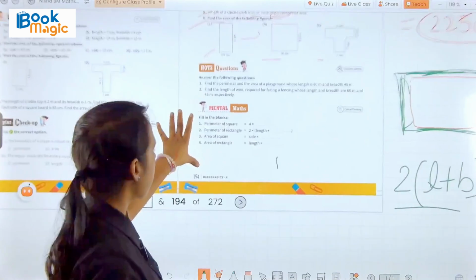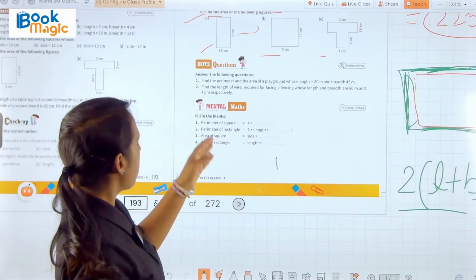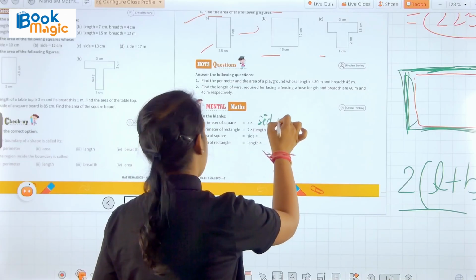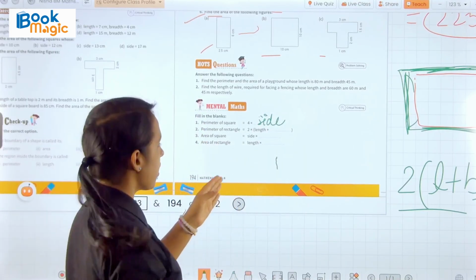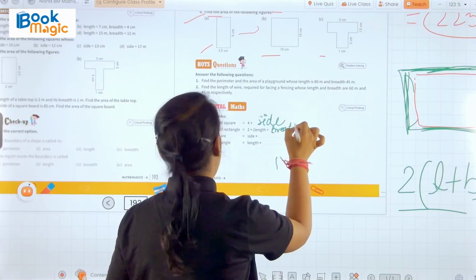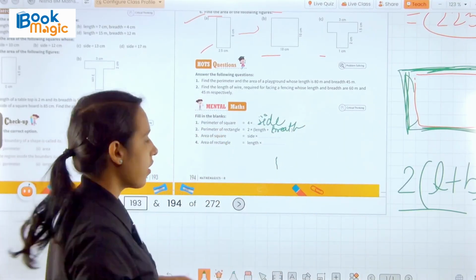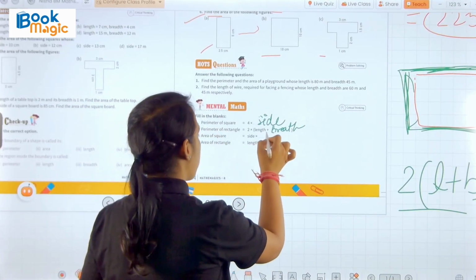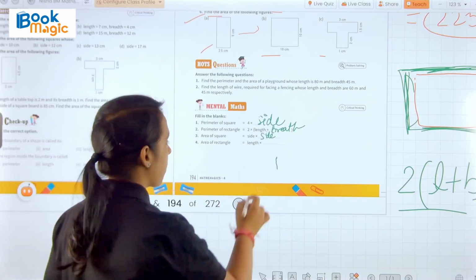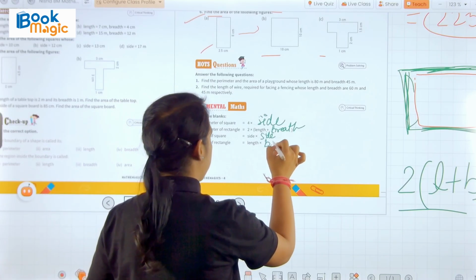Okay. Now we have some mental math questions here. The perimeter of a square, you know, is 4 into side, and the perimeter of a rectangle is 2 bracket length plus breadth. Okay. And the next one, the area of a square is side into side. Okay. And the area of a rectangle is length into breadth.